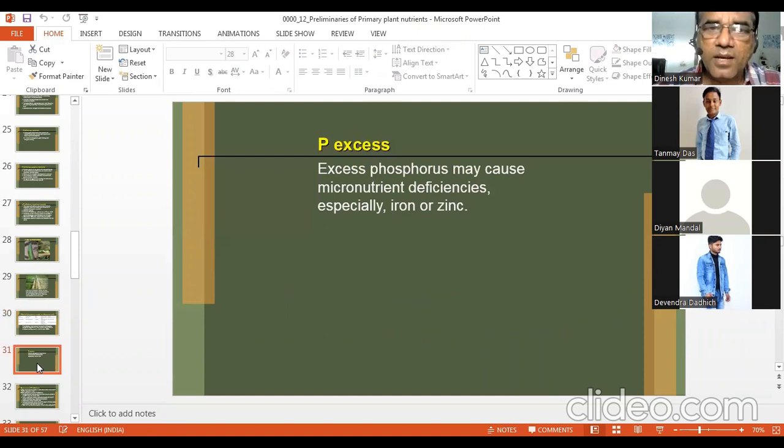Phosphorus excess may result in micronutrient deficiency, particularly zinc deficiency. Zinc and phosphorus have antagonistic effect. If you increase the level of zinc in the soil much higher, then it will reduce the phosphorus availability. And if your phosphorus is much higher relative to zinc, then the zinc deficiency will be there. The one which is present in larger amount will reduce the availability of the other. So what happens in case of phosphorus and zinc interaction? Optimum levels are to be determined. Then you will not have any antagonistic effect.